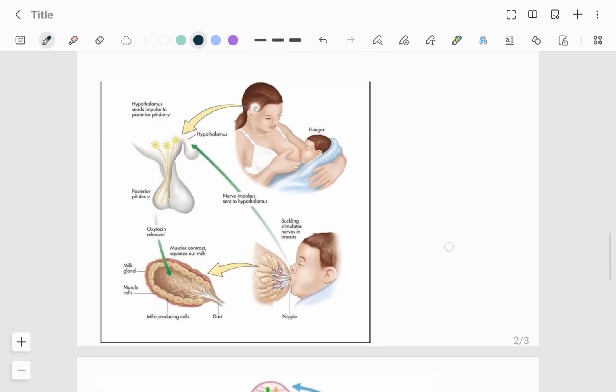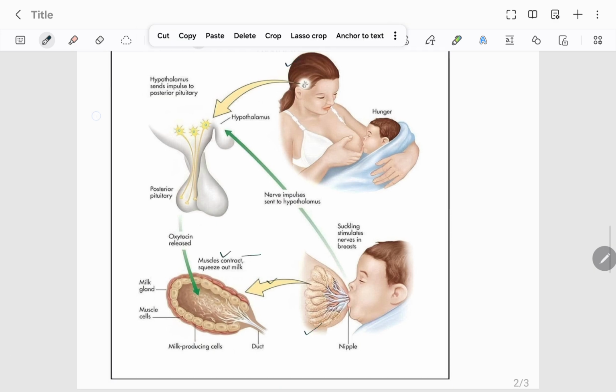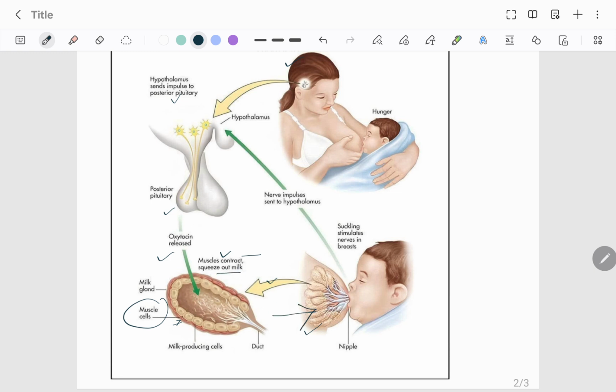So the baby wants mother's milk. That also works on positive feedback. See, the baby is very hungry, the baby will suck the mother's nipples, and this will stimulate the nerves in the breast. These nerves will send a signal to the hypothalamus. The hypothalamus will give a signal to the posterior pituitary to release oxytocin. Oxytocin will work on the muscle cells of the breast, right? And the muscle cells will contract, and what will come out? Milk. The baby will drink milk.